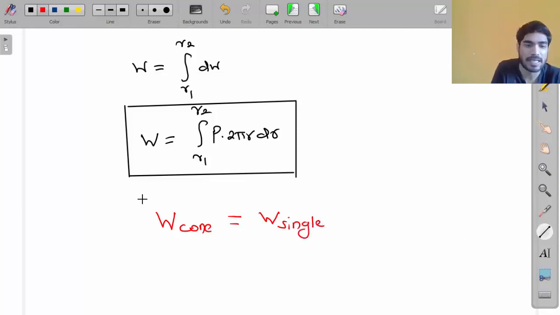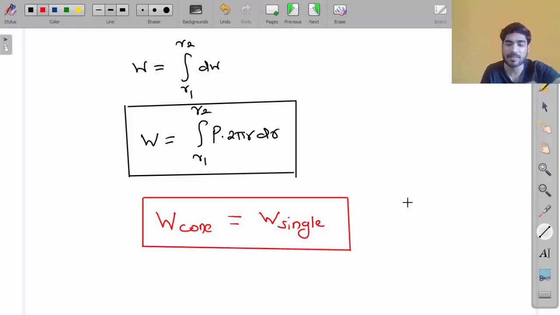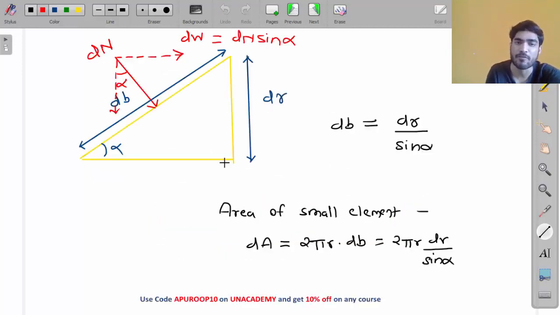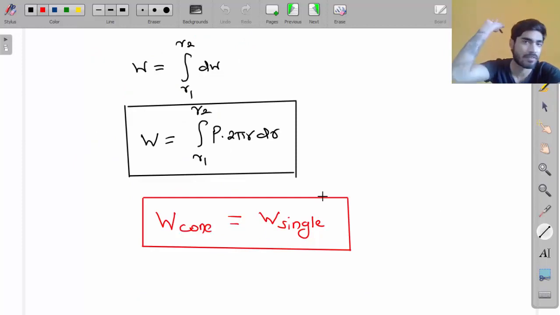If you integrate this equation, you will get the same values as we got from the single plate clutch. So W of cone clutch is equal to W of single plate clutch. This we have concluded, this we have derived. This equation is the same as the single plate clutch.